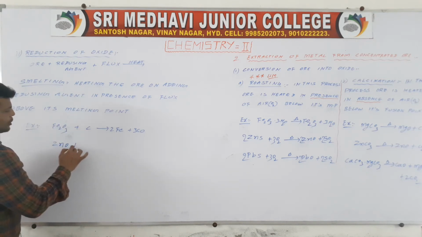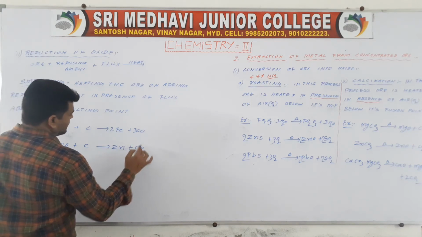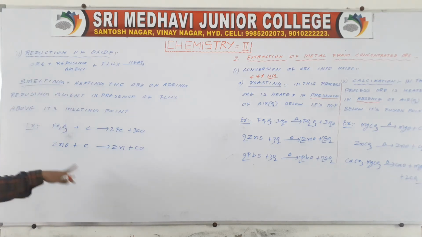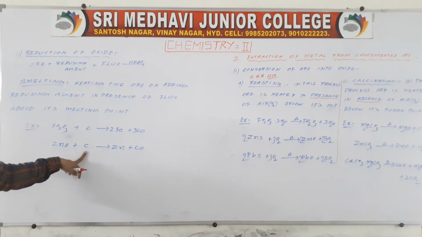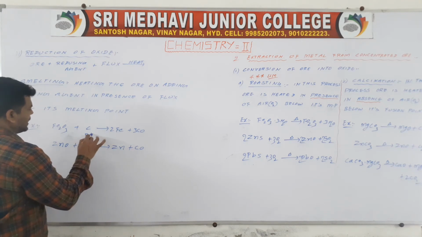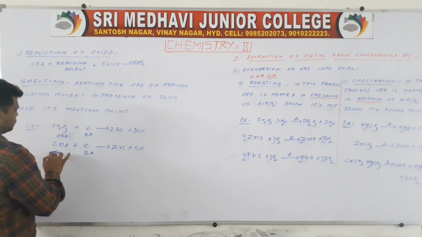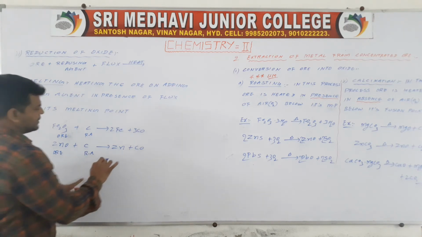Next, ZnO plus C gives rise to Zn plus CO. So here reduction is done. We are removing oxygen with the help of coke. It is a reducing agent. It is an ore. Okay, it is a metal.